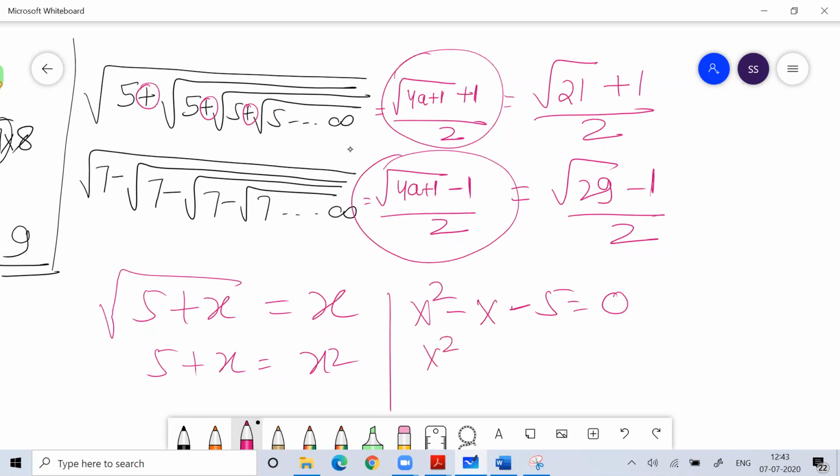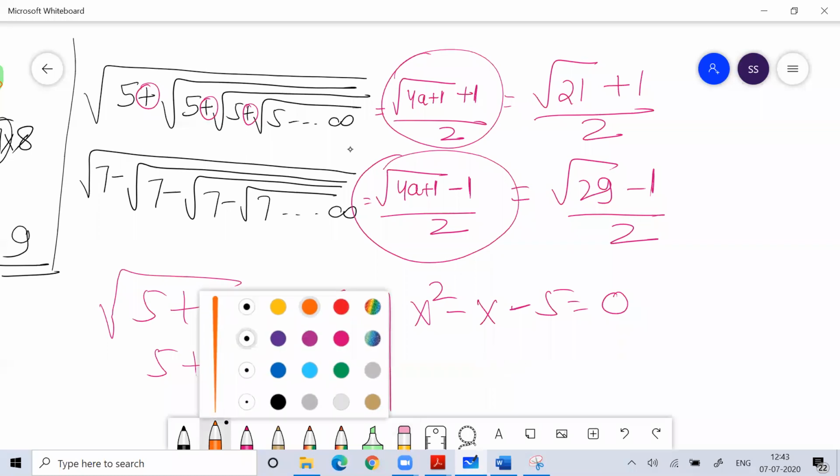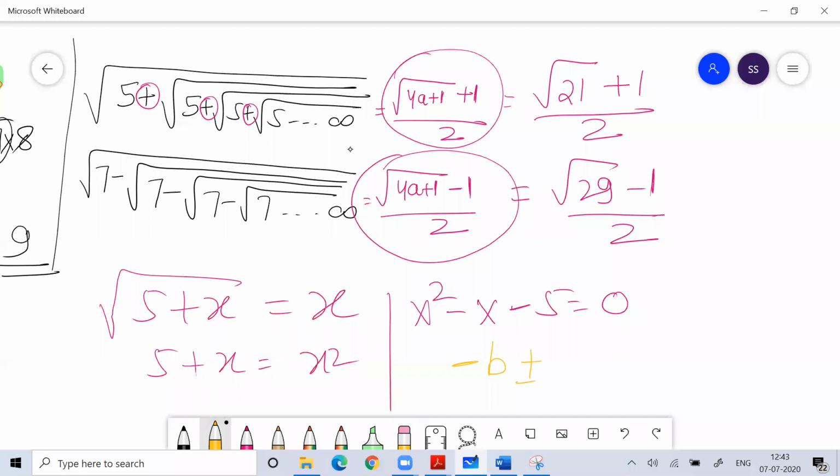You can't factorize it like that, so you apply the formula you learned in quadratic equations, minus b plus minus root of b square minus 4ac by 2a. You apply that formula, then you will get the same answer.